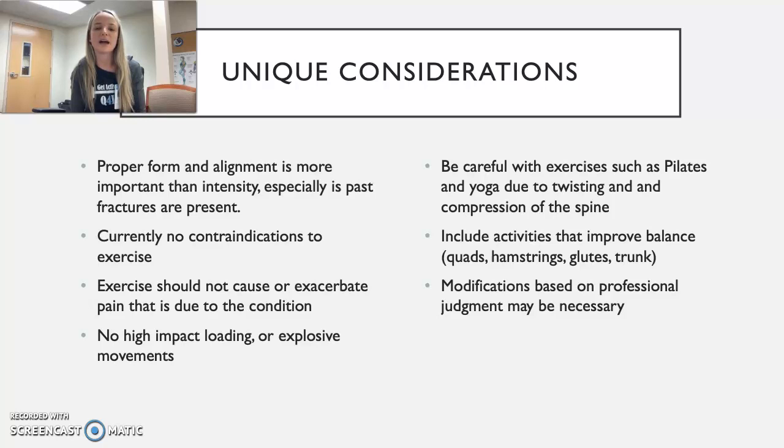Include activities that improve balance. The main muscle groups that you're going to want to target to do that are going to be the quadriceps, the hamstrings, the glutes, and the trunk and the abs. So by targeting those groups, that's going to help improve balance. And then also just doing balancing activities, so standing on one foot, touching your nose, all that stuff. That's all going to help.